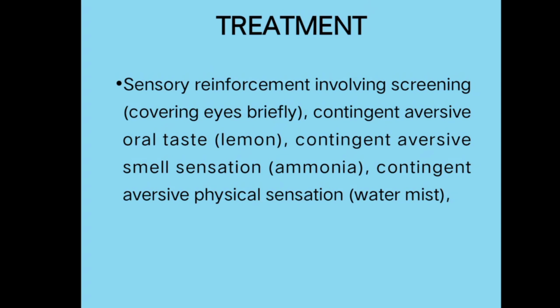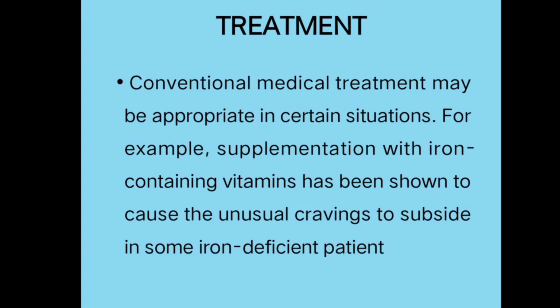You have to change the taste of those non-nutritive substances so that they will not like them. So they will reject those items. Smell sensations, like ammonia, can be used, and others like physical sensation, like mist or water if you spray it on, so that the taste and texture will differ.